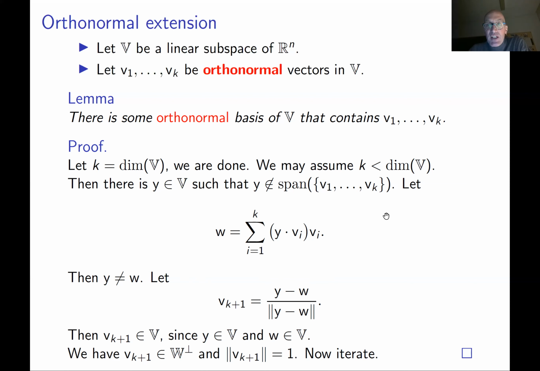We don't know yet whether it is a basis or not, but we can repeat this process, adding the next vector and the next and the next. This process must terminate, because we cannot have infinitely many linearly independent vectors. At some point, we have to get a basis of the vector space V. This basically proves this lemma, and it also proves the proposition we mentioned earlier, that every vector space has an orthonormal basis, at least one. Okay, good.